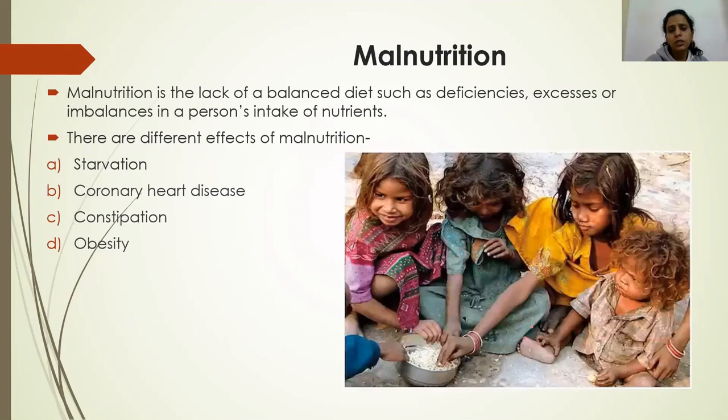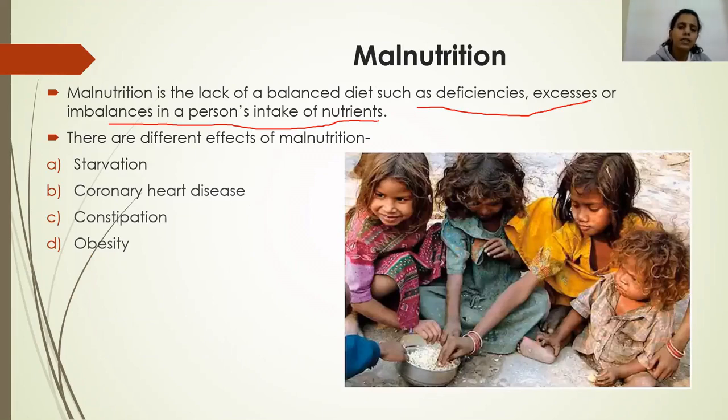Next is malnutrition. Malnutrition is actually the opposite of a balanced diet. A balanced diet is where a person consumes an adequate amount of nutrients in their diet. Okay, but when we talk about malnutrition, malnutrition is actually a lack of a balanced diet, such as deficiencies. Then we have excess or imbalances in a person's intake of nutrients. So malnutrition is actually when a person does not consume a proper amount of nutrients in their diet.